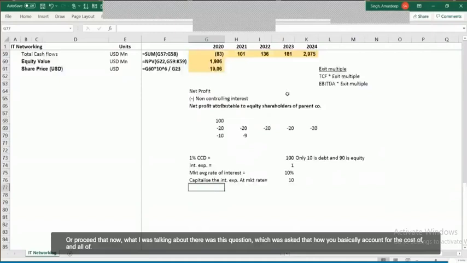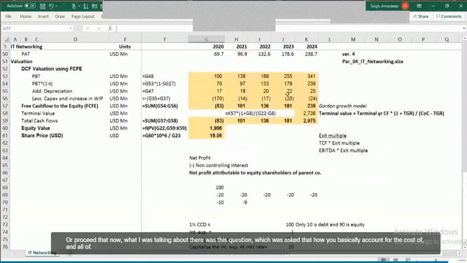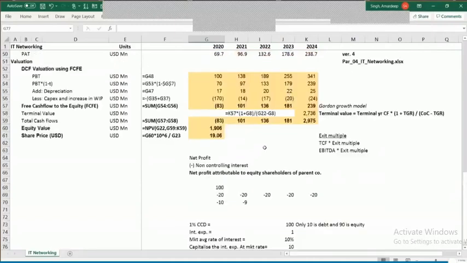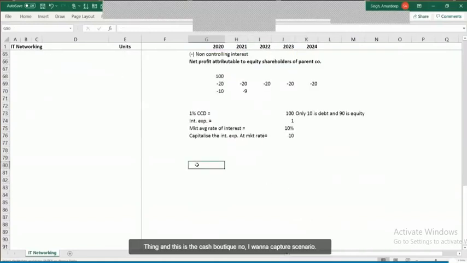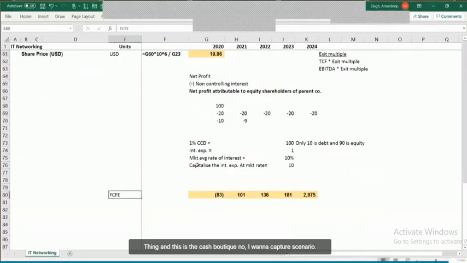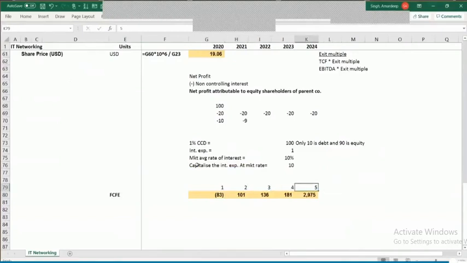Now, there was this question which was asked, that how you basically account for the cost of equity and all of those adjustments. Here in this example, I'm just going to pull the cash flows by taking certain scenarios. Say that this is the free cash flow to equity. This is year number 1, 2, 3, 4, 5.